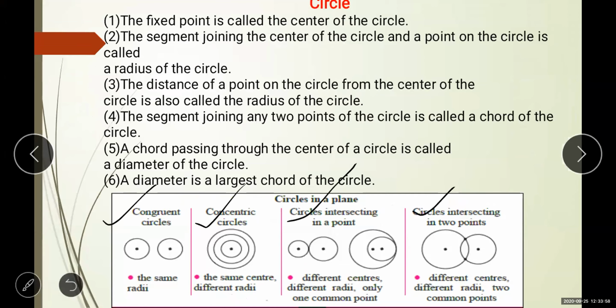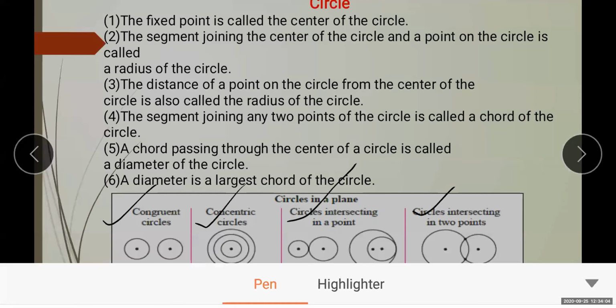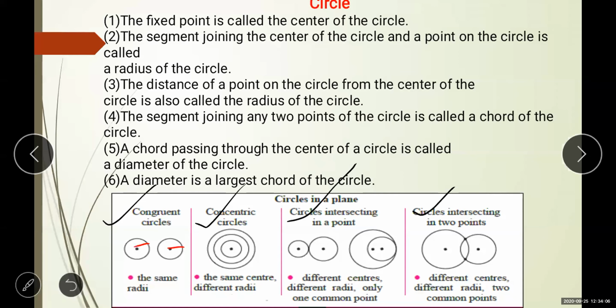We call two circles congruent circles when their radius is the same. Suppose the radius of one circle is 2 centimeters and the second circle also has a 2 centimeter radius. Then we get the same type of circle. Then it is called a congruent circle.